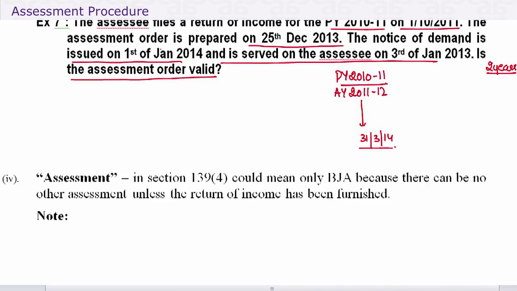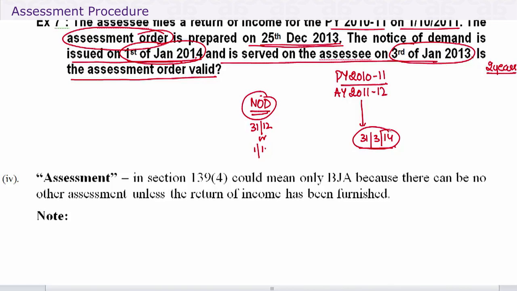The notice of demand is issued on 1st January. It is served on 3rd January. The assessment order is prepared on 25th of December. We've not been given the date of preparation of notice of demand. We can only assume it is obviously before the date it is issued. So we can assume it to be 31st of December or 1st of January. In both cases, it is before 31st of March, therefore it is valid.